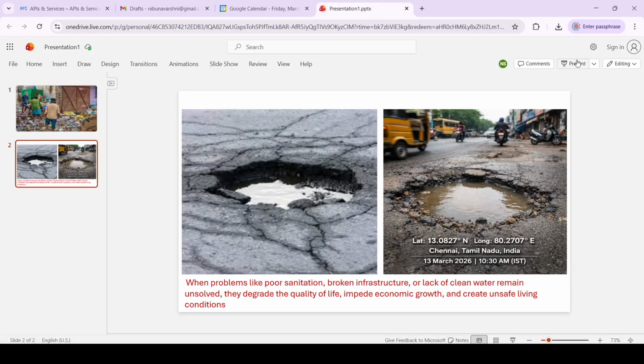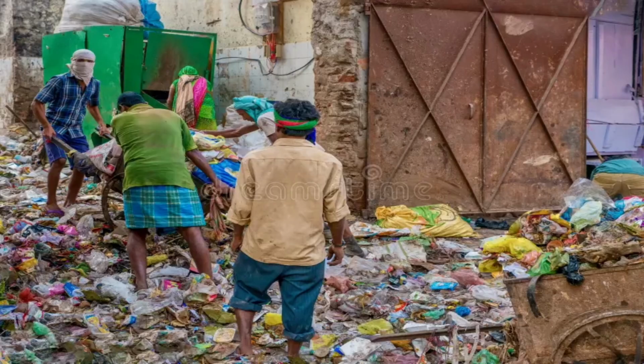Here is my problem statement. Imagine seeing a broken streetlight, a dangerous pothole, or an overflowing garbage bin in your neighborhood every single day. You know it's a hazard, and it is for millions of people in India. But you have absolutely no idea which specific government office is responsible, how to submit an official complaint that won't just get ignored, or how to follow up effectively to get it fixed.